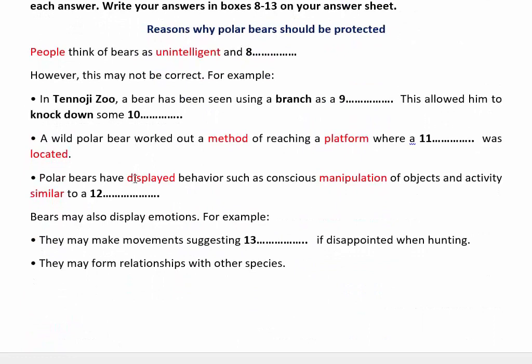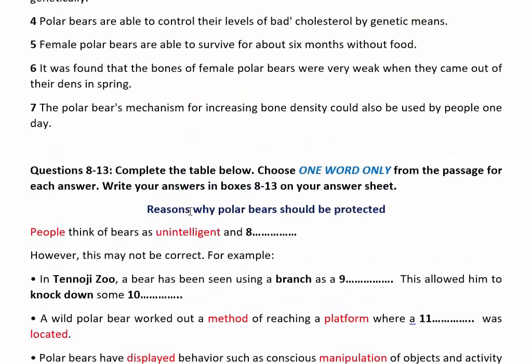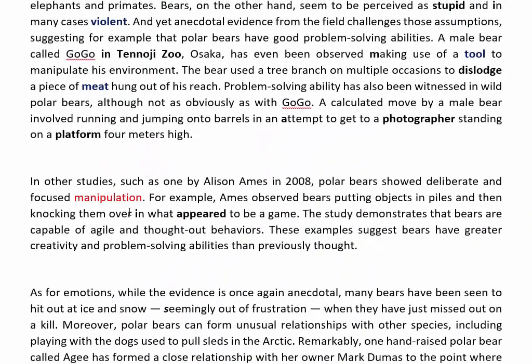They used the words displayed behavior, such as conscious manipulation of object and activities similar to a. So they also used an article here, similar to a. This is the article and the answer.